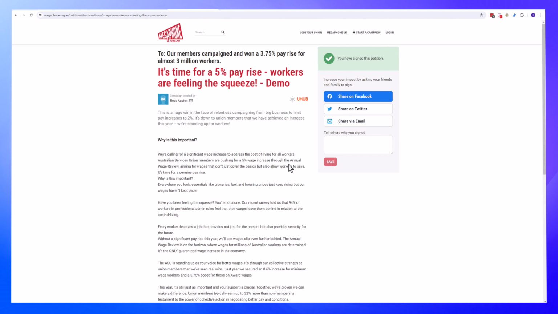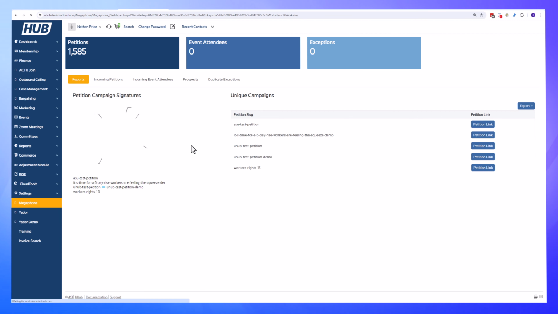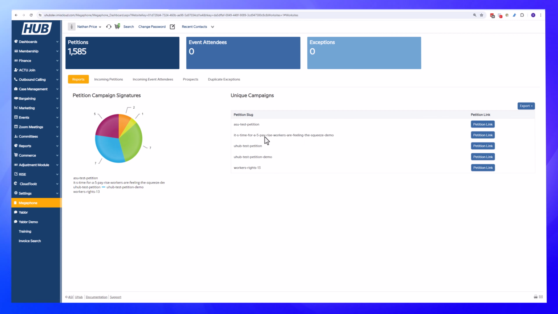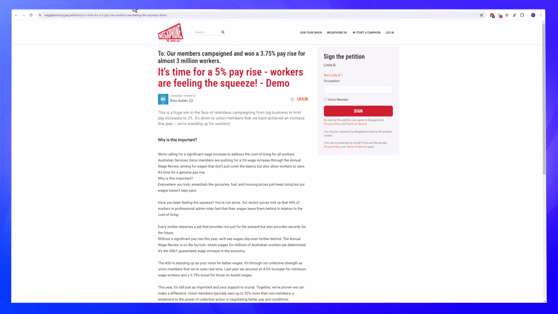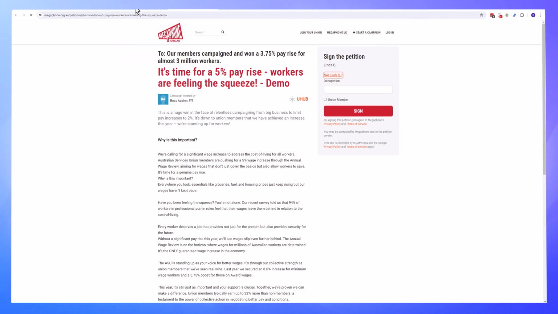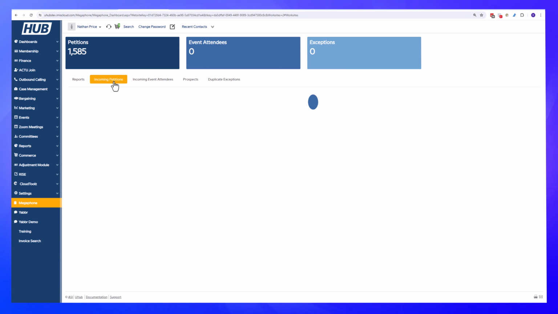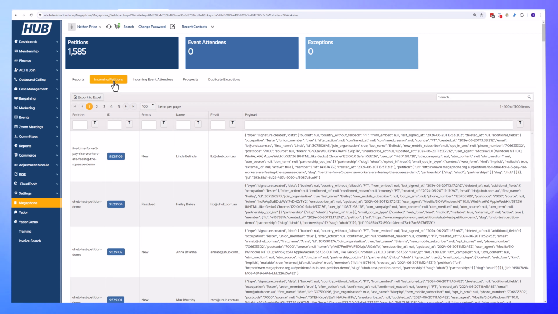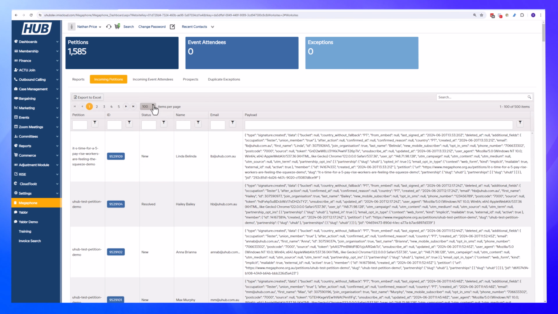So now that that's signed, we will instantly have had that information transmitted to iMIS. So here you can see the new campaign has appeared. I can follow this petition link back to the petition. That's pretty easy. And under incoming petitions, we're going to find Linda Belinda. So her petition has come into iMIS. It's come in as a new record.